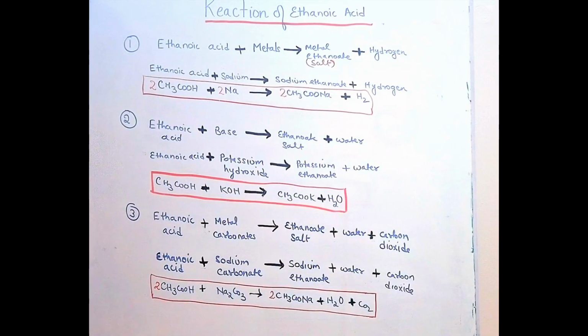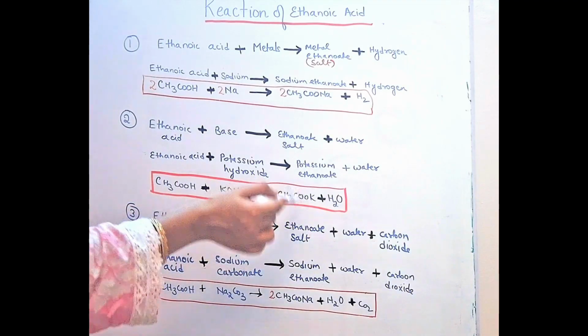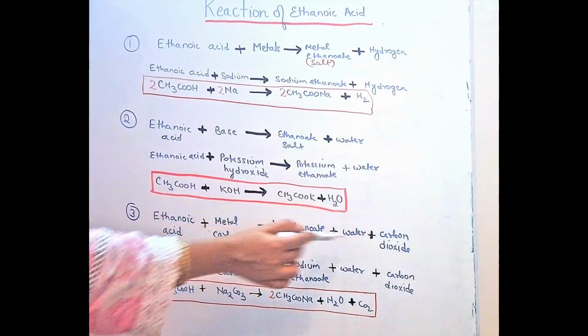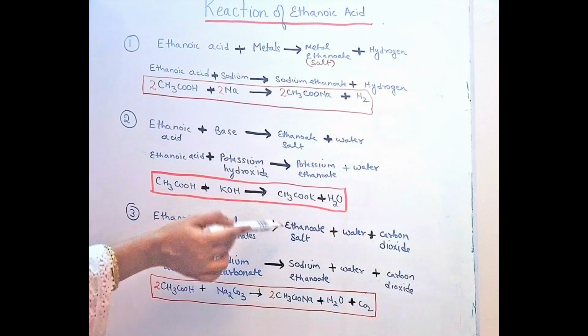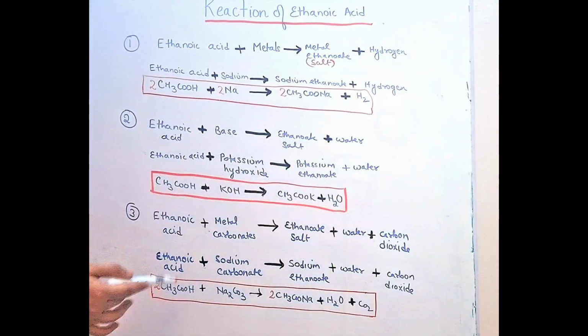Now coming to the third reaction of ethanoic acid: its reaction with metal carbonate. When ethanoic acid reacts with metal carbonate, the products are again an ethanoate salt, water and carbon dioxide. This reaction is very important because three products are formed: the ethanoate salt, since the carboxylic acid is ethanoic acid, and water and carbon dioxide as the two other byproducts.